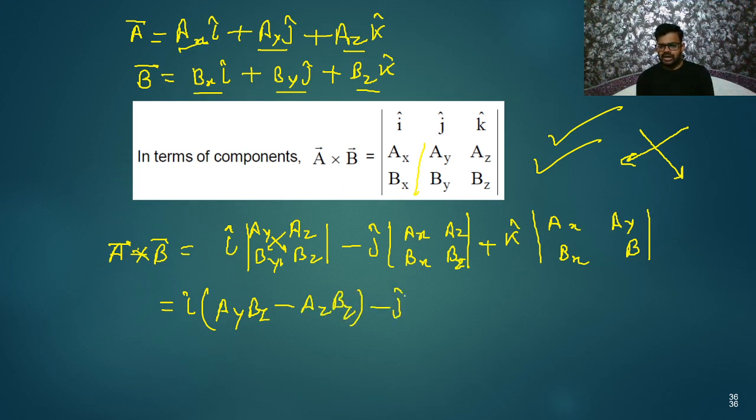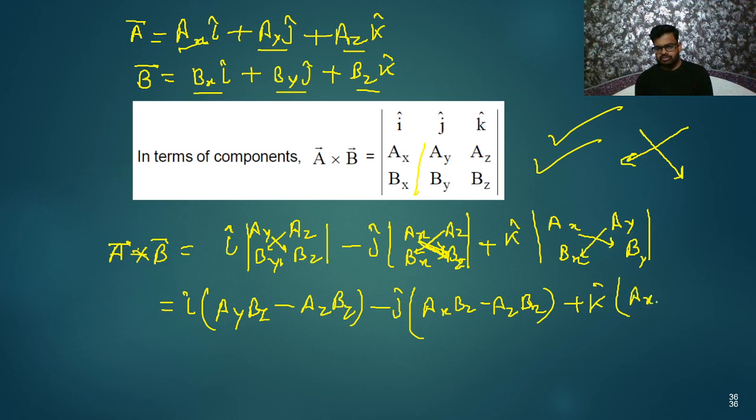Next, minus sign is there, and here I will write the cross product, left to right, bottom. So ax bz. Now what you will do next? Next you will write az bx, so you will write minus az bx. Now the third term, plus k cap I am writing here, and here you will write ax by minus ay bx. So ax by minus ay bx.